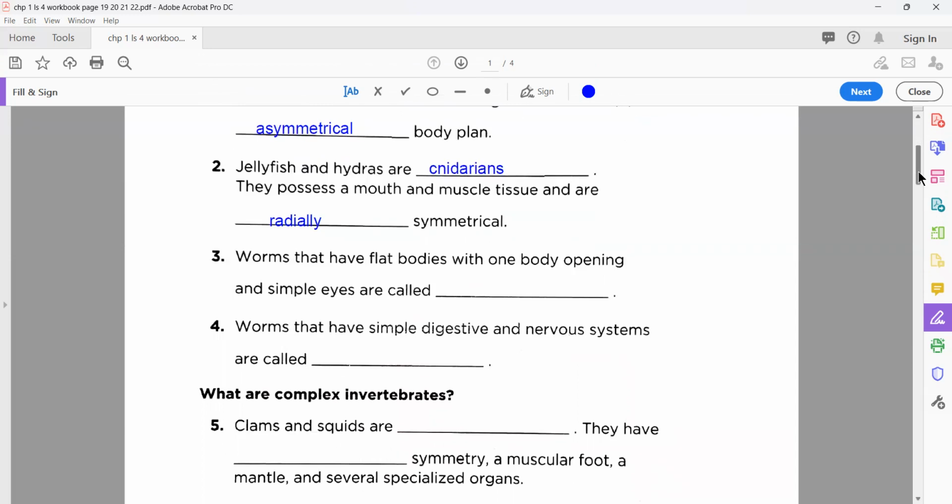So now after that, number 3: worms that have flat bodies, okay, with one body opening and simple eyes are called blank. Now, another, the types of worms you know very well, where we learned about that from your textbook. Flatworms, very good. Excellent, my dear. Okay, worms that have simple digestive and nervous systems, what do we call them? Then we call them roundworms. Very good.